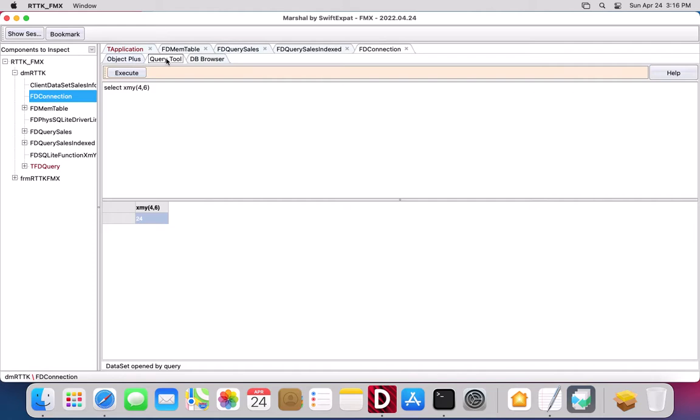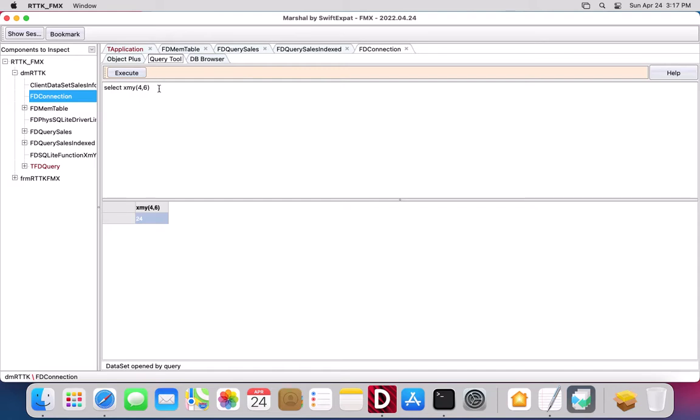And that is what Query Tool in Marshal is really designed to do. It's not meant to be a replacement for your desktop SQL tool. Write those complex statements in a rich editor. There's no syntax highlighting here.